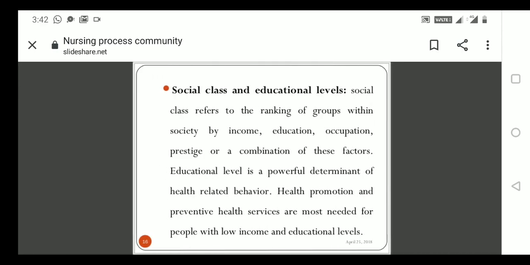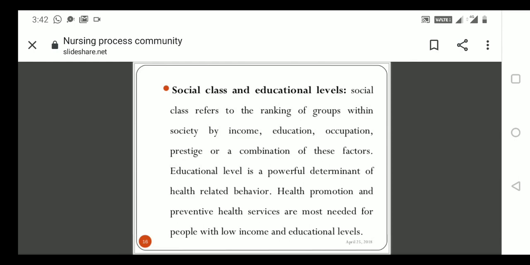The next one is social class and educational level. You should understand the social class and the educational levels. So ranking of the group within the society will be there. As rich people and poor people, how can you make it? They have more economic status, so you can rank them at the top.